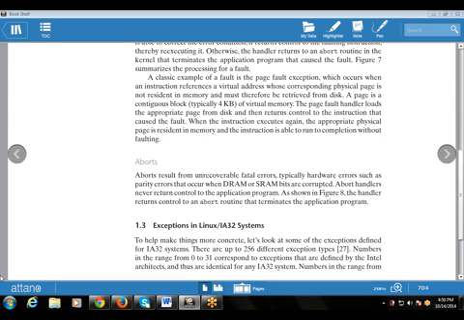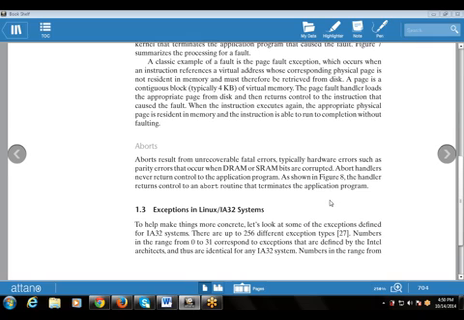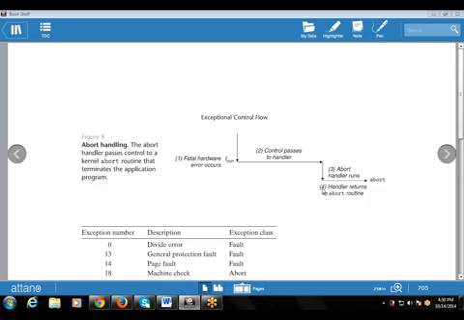So if there is a corrupted bit in dynamic RAM or static RAM, then in that condition an abort occurs. The abort handler never returns control to the application program. In all the conditions we have studied so far, control passes to the next instruction, but here the control does not pass to the next instruction. As we have seen in figure 8, the handler returns control to the abort routine that terminates the application program.